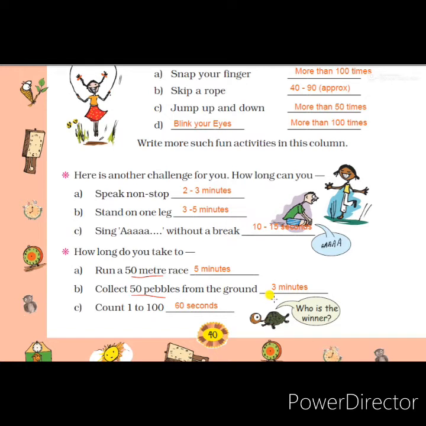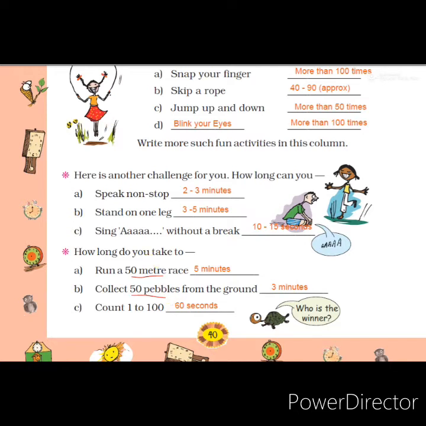The other one is counting 1 to 100. Students, it is very easy. I took only 60 seconds. If you speak fast, you will take only 60 seconds to count 1 to 100. So you try it at home and write your answer. All the answers on this page should be completed.